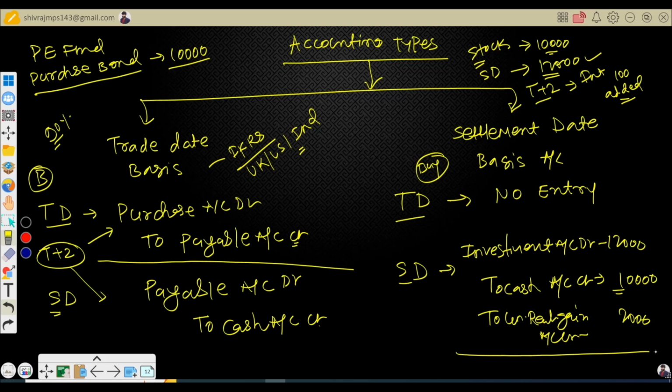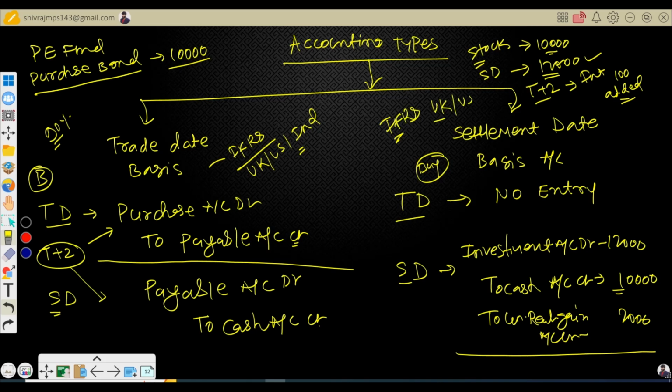So if you follow settlement date accounting, then you will also have to consider the gain. IFRS provides the option, but UK GAAP doesn't allow this.